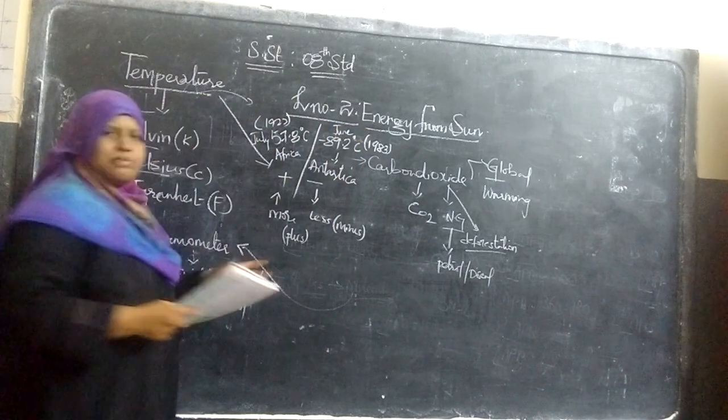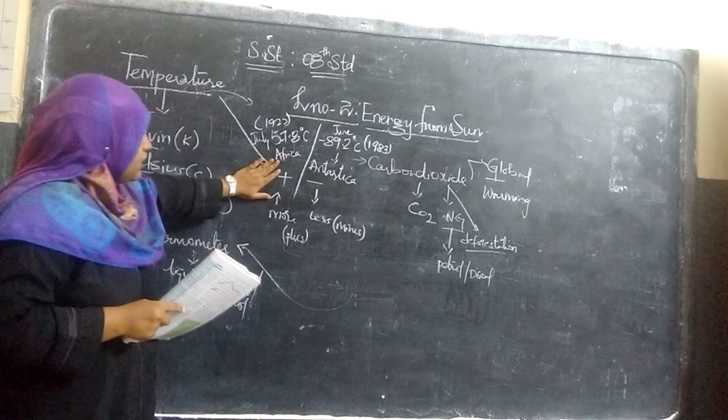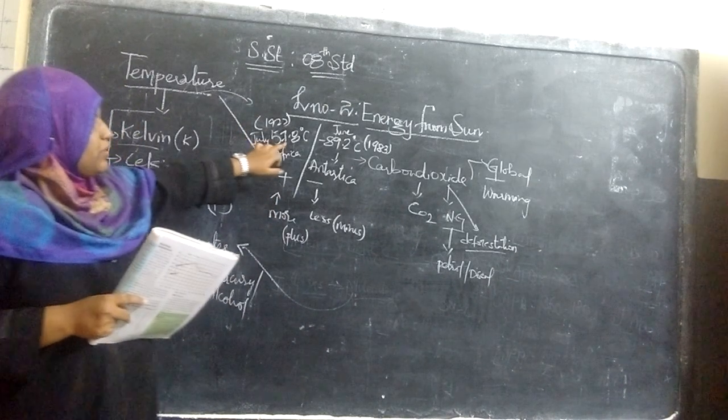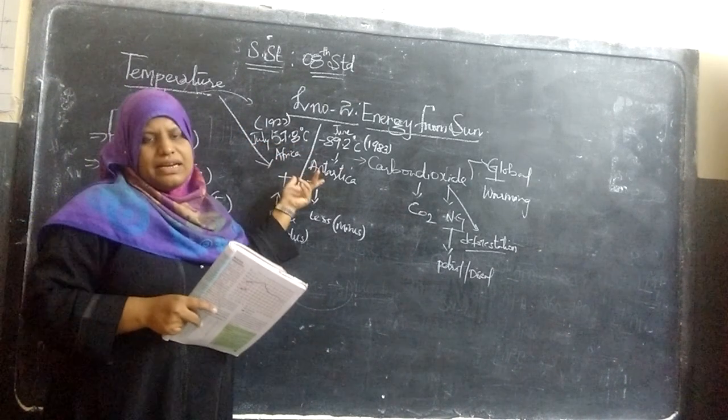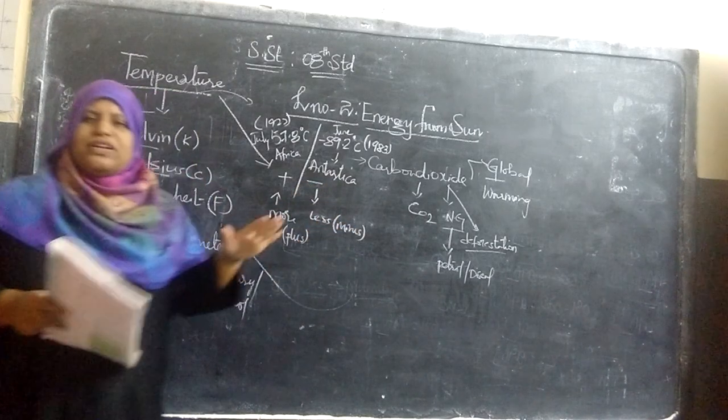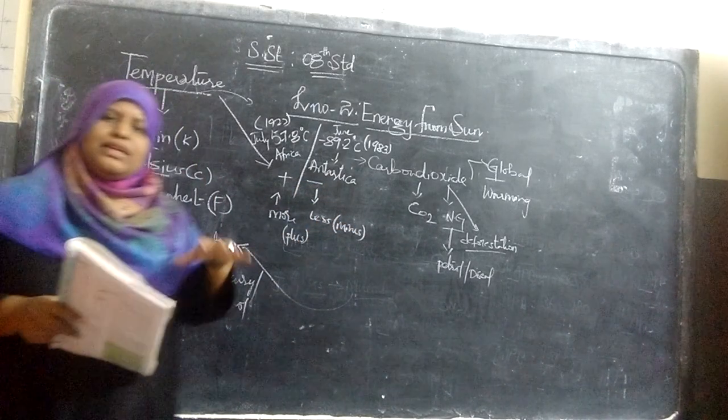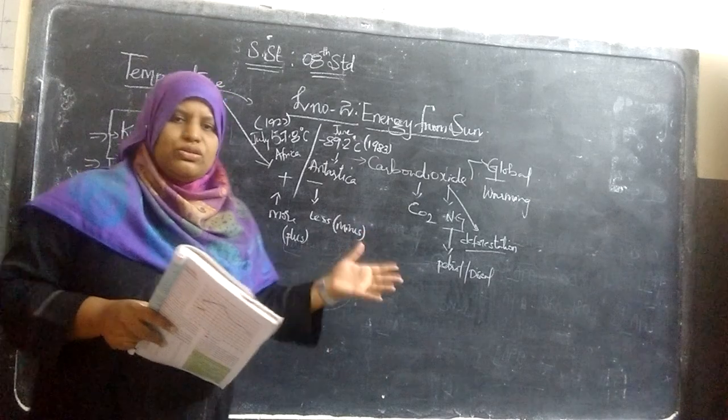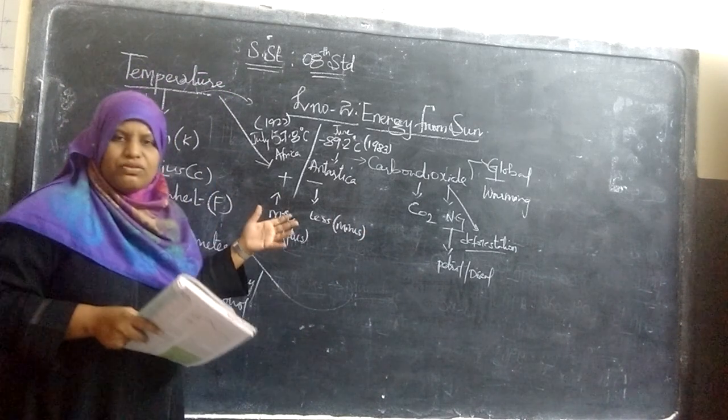So as we expected, the highest temperature was 57.8 degrees Celsius, because Africa is the only continent through which the equator passes. Due to that, it has warmer climatic conditions.